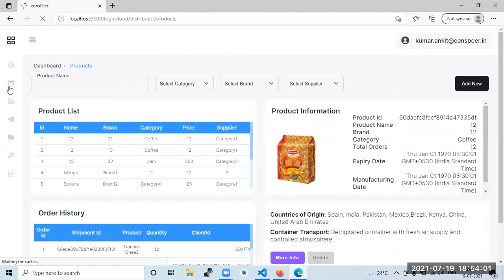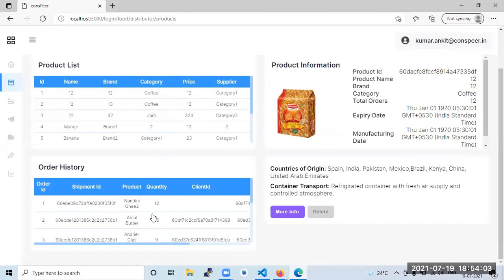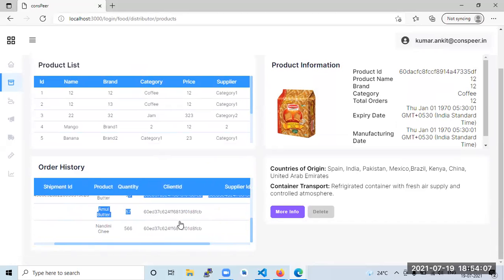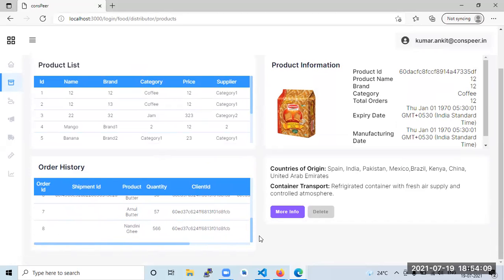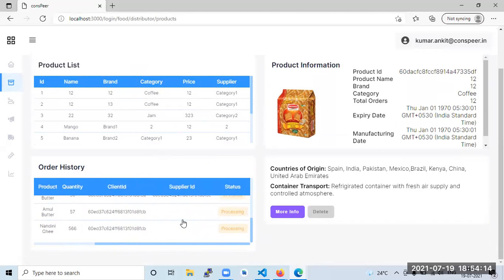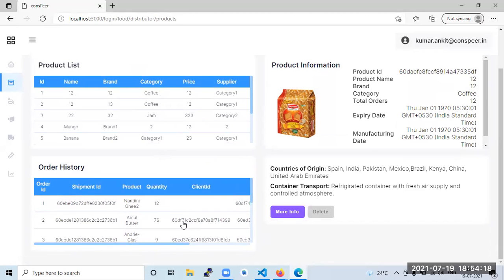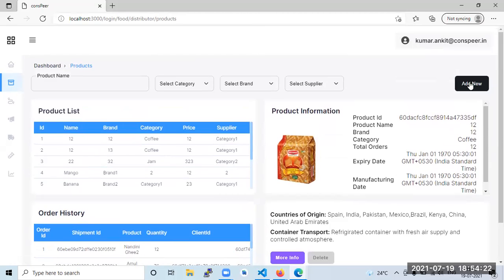So what he would be doing is he would be watching. So it is his order. It is his order. It is his order. So he would be making his order from here.